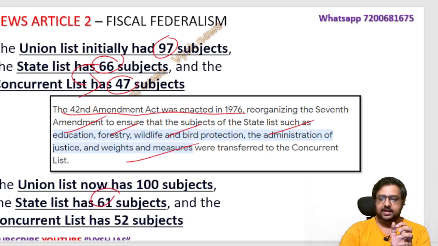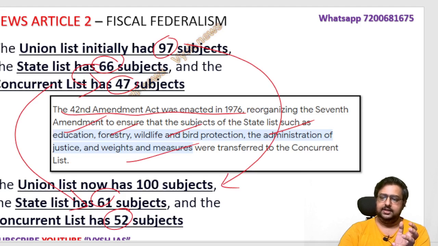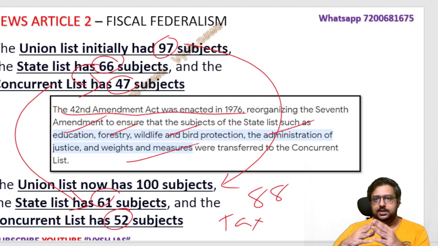It became 61 and 52 instead of 66 and 47. And the 97 became 100, not at that time, but at other times. I think the 88th amendment added the tax systems or something inside the union list. Like that, 3 items got added over time. I don't know the correct timeline, but it got added. It became 100 as of today. And it will keep happening. Parliament has the power to amend it and change things here and there. So this is the basics of the number of items.